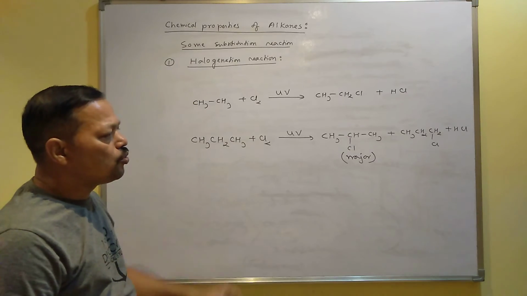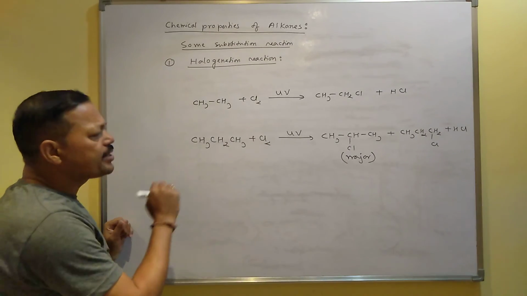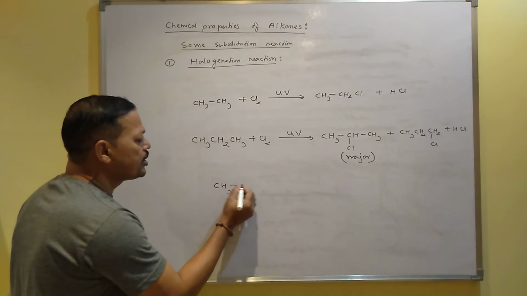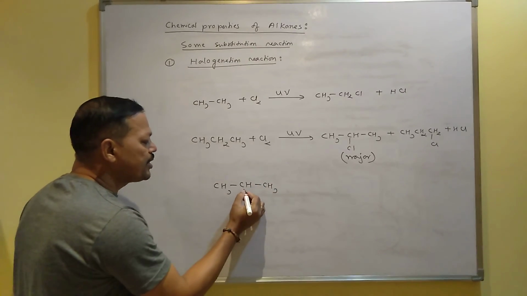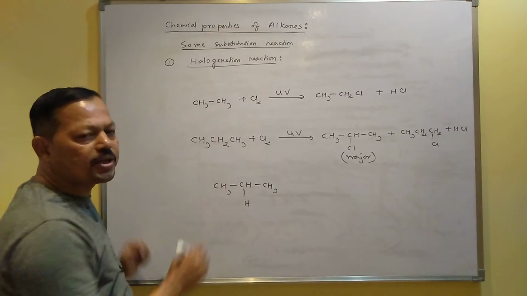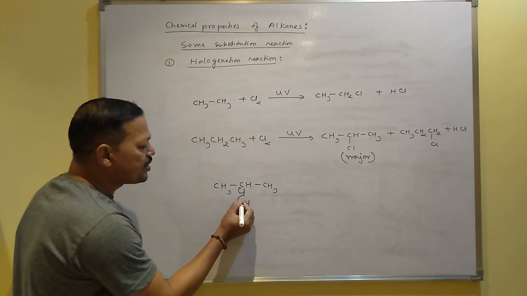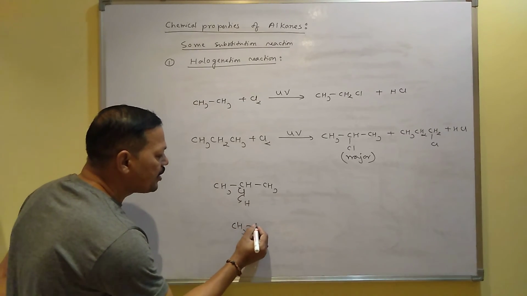If you want to know why 2-chloropropane is the major product, because as you know, when hydrogen is released from the carbon, see, this is your hydrogen which is removed from the carbon. Since the breaking takes place homolytic due to presence of light, so the bond will break like this. Hydrogen is released from it. Then you will get a free radical like this.